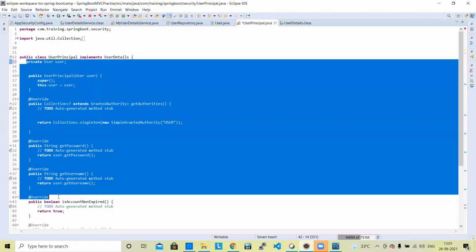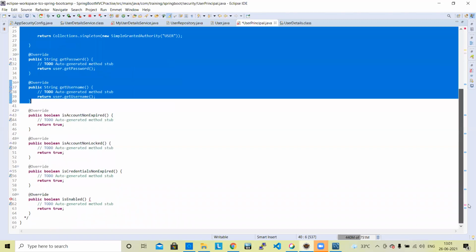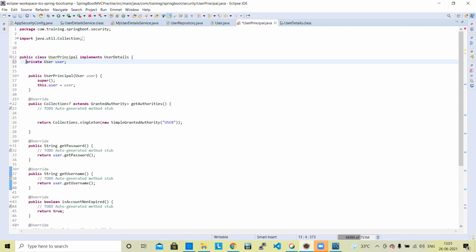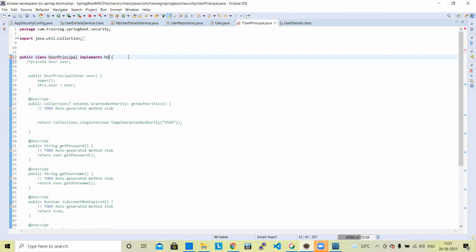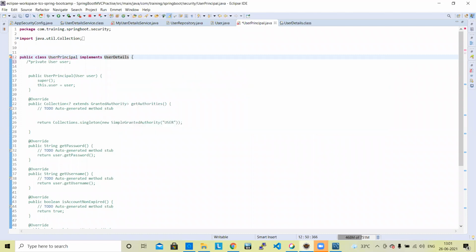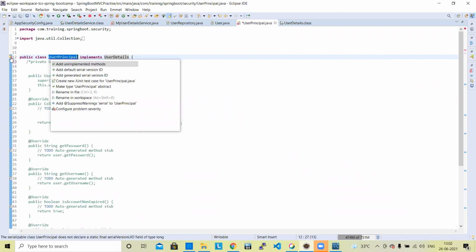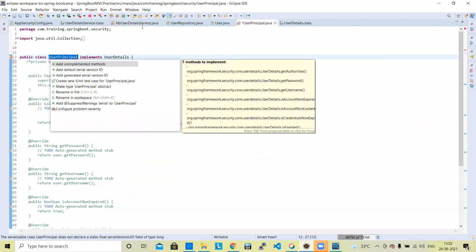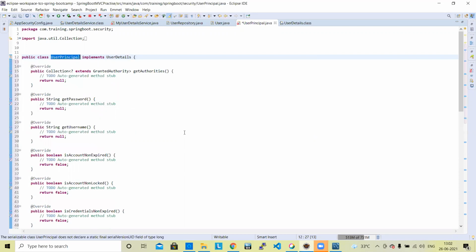Okay, one minute, I can do it for your experiment. The moment you do user details, com.security user details, click here. Add unimplemented methods. You can add all unimplemented methods. It will come with defaults.